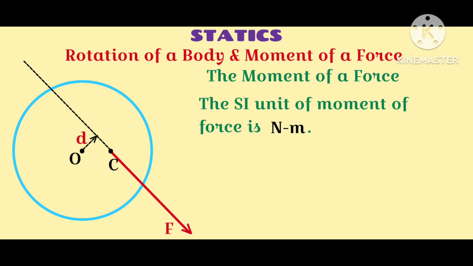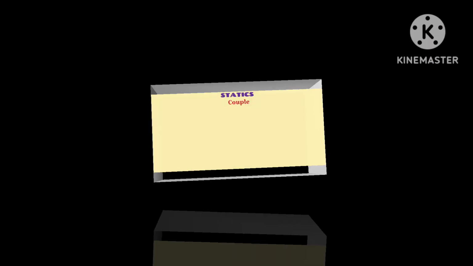Despite being acted on by an externally applied force, the wheel does not have a linear acceleration. Is it a violation of Newton's second law of motion? No, not at all. The wheel must experience another force equal in magnitude and opposite in direction. This begets the concept of couple.